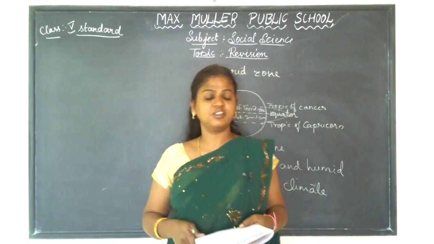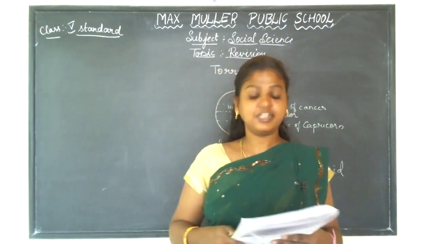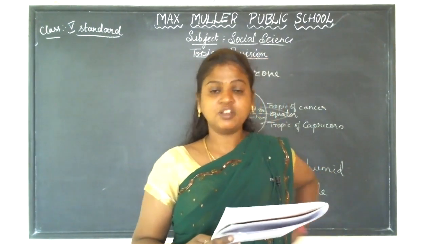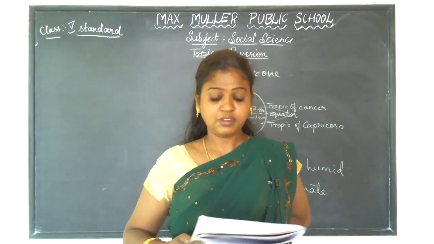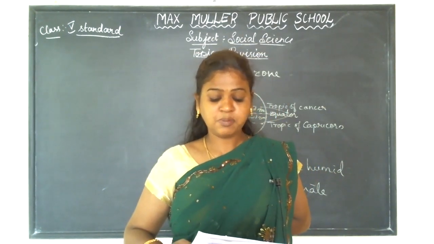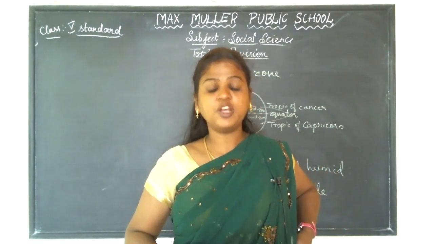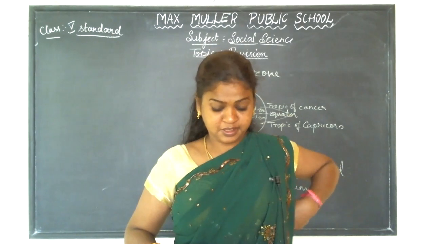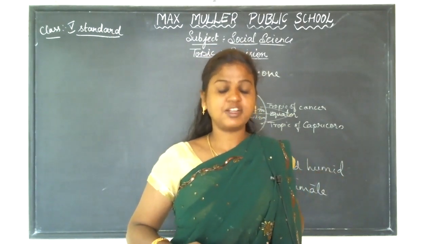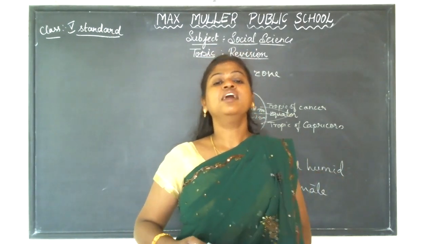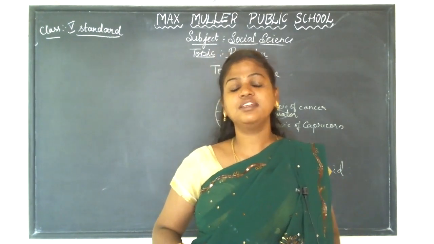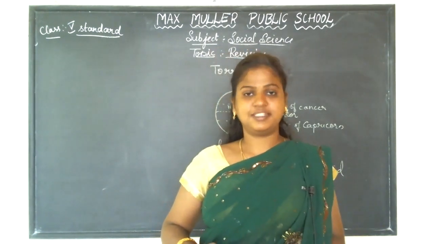So when I give you the torrid zone, you have to write: the torrid zone is the hottest zone on the Earth's surface. It receives direct sunlight throughout the year. It extends from the Tropic of Cancer to Tropic of Capricorn. The climate in this region is very hot, wet and humid. This climate is known as tropical climate. So I think you understood this answer.